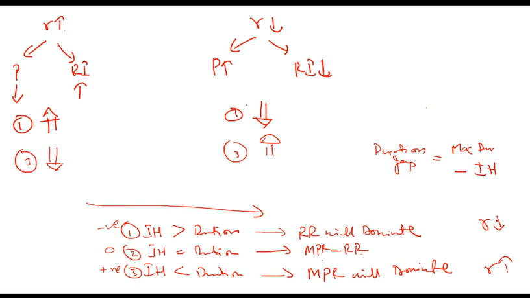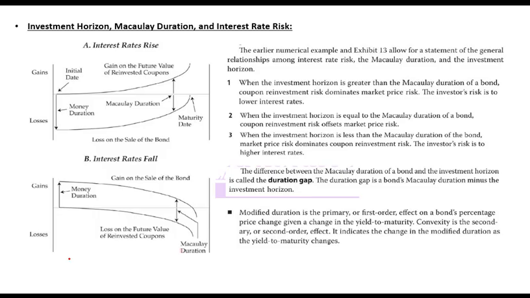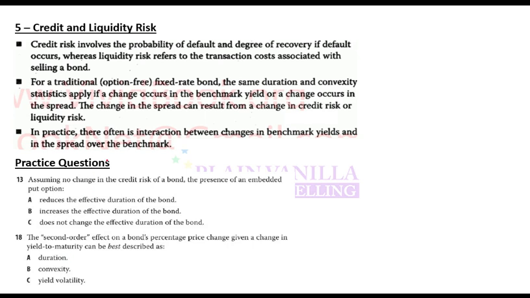This is interest rate decreasing or increasing. So here your risk is that interest rate will decrease. Why? Because you will lose out if interest rate decreases. If interest rate increases, you will gain here. Here your risk is interest rate will increase because you lose out when interest rate increases. If it decreases, you gain. This is again, you can go through. This is just repetition of theory.